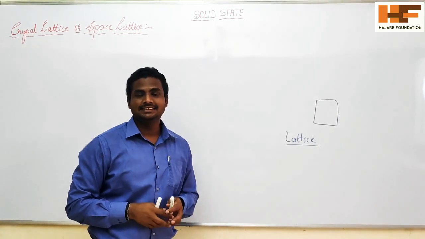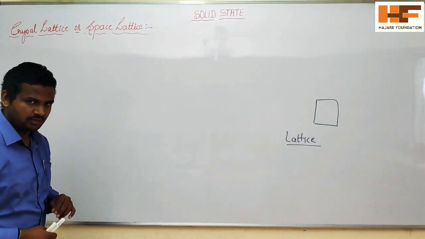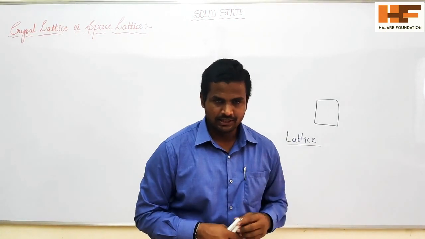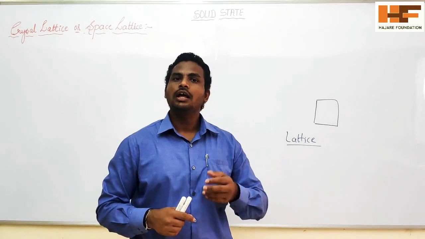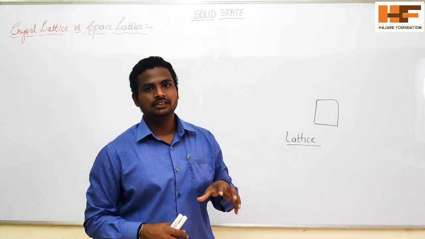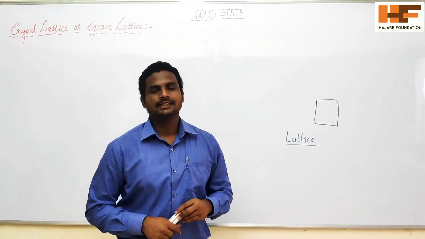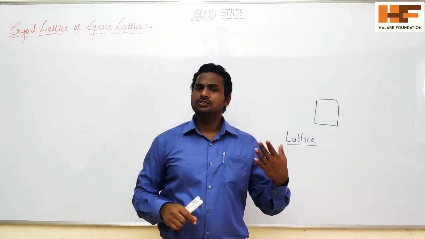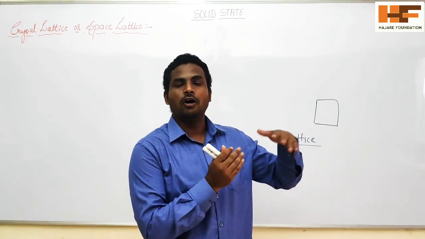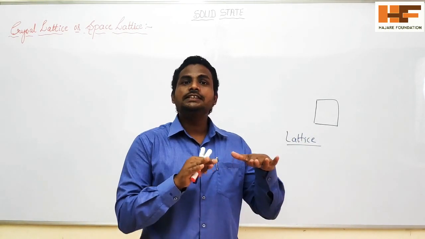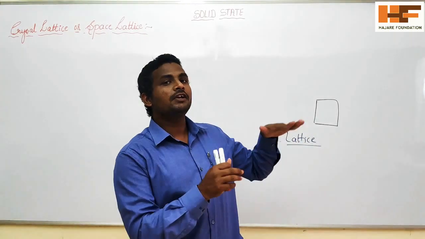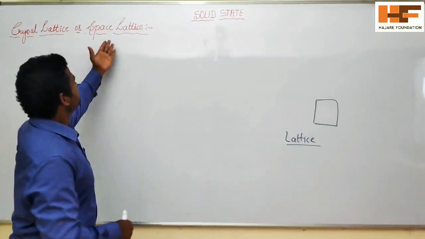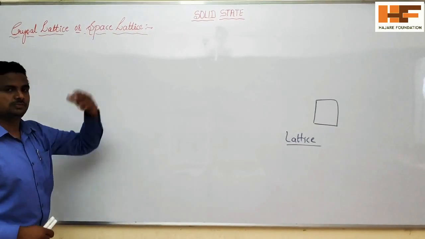What is meant by lattice or crystal lattice? It is the arrangement of constituent particles, which may be atoms, molecules, or ions of a crystal, in three-dimensional space. It can also be defined as an array of points showing how these points are arranged at different sites in a crystal. So this is called crystal lattice or space lattice.